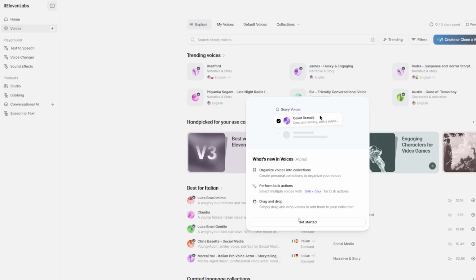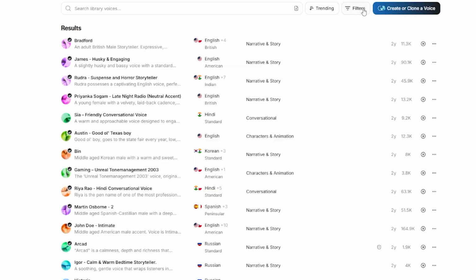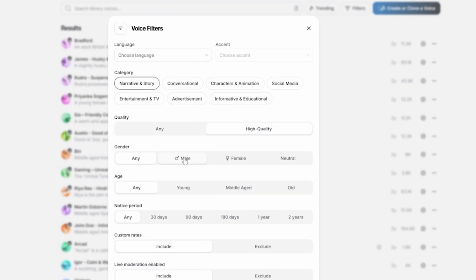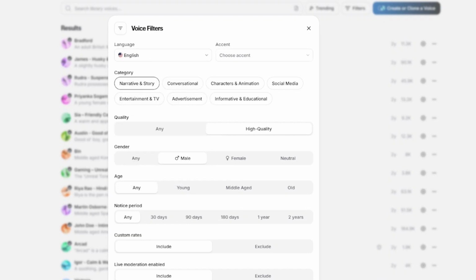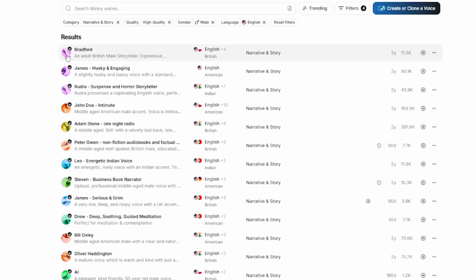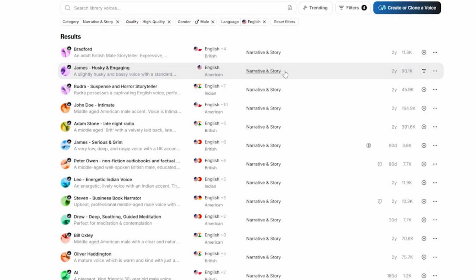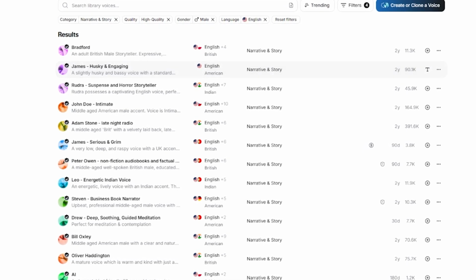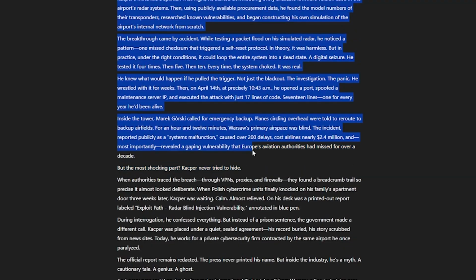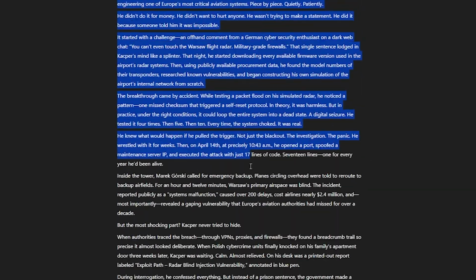Let's go to 11 Labs. Choose the section for narration. Here we filter by category, gender, age, and then choose the language and American accent. Now check for the best voice that you think fits best with the idea you are creating. For me, I think this one sounds good, so I will add this one to my list of voices and use it. Then we copy the script from ChatGPT and paste it into 11 Labs.